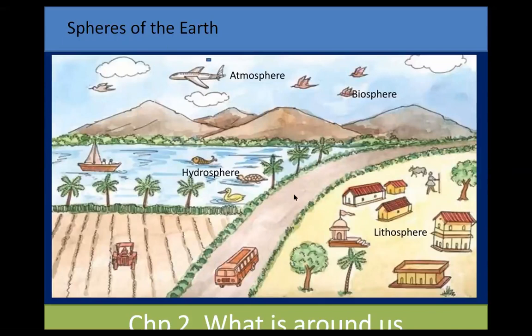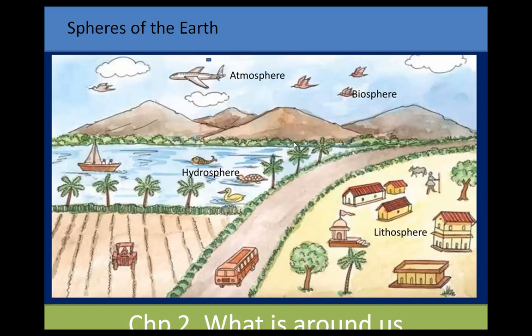From the picture itself you can easily make out. The earth is made up of 4 systems or spheres: the biosphere, life; lithosphere, land; hydrosphere, water; and atmosphere, air. On earth, land, water, air, and life interact with one another. As humans, we are also part of this interaction. There is a fine balance between these 4 systems. If one balance becomes altered, it has an effect on all the others.